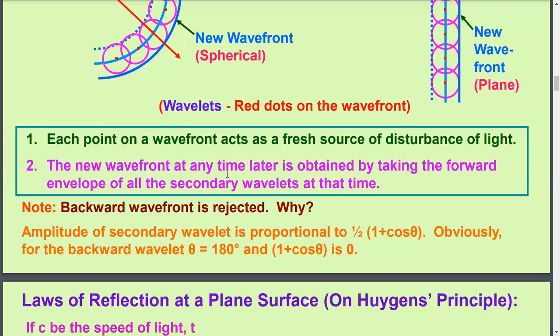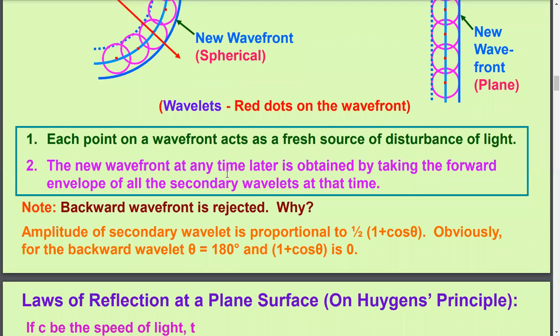In other words, we can say that the new wavefront at any time later is obtained by drawing a tangent in the forward direction, enclosing or touching all the secondary wavelet spheres at that time.